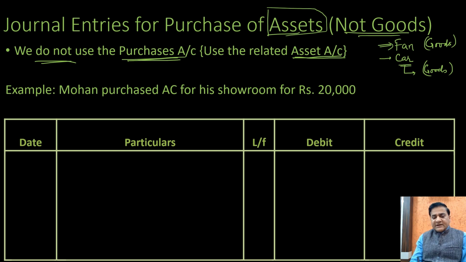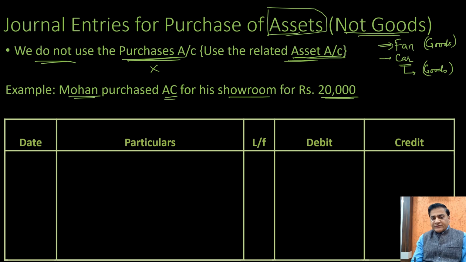Right? Say for example, if Mohan has purchased an air conditioner for his showroom for rupees 20,000. Assuming that Mohan is not a dealer in air conditioners. So for him, this would not be a regular purchase. This is purchase of an asset. So if this is clear, then we need to understand what should be the name of the account, because we know that whenever we pass any journal entry, we need to know the name of the accounts.